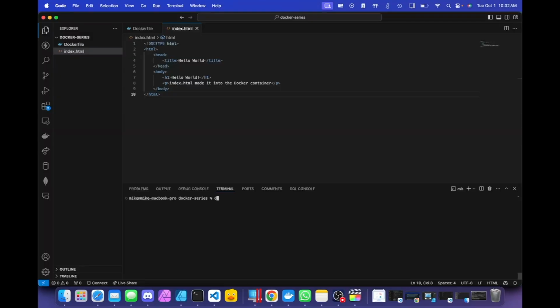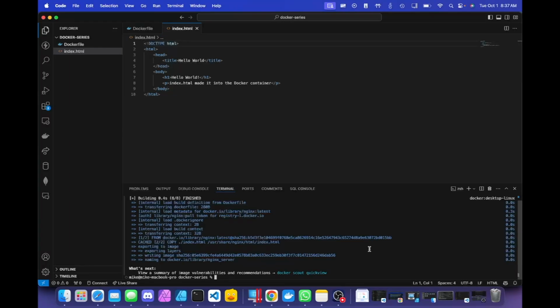Similarly, if we run the docker images command in our terminal, we'll see a single row for the image that we just built. And if we want, we can inspect the image a little further and view the layers that it's comprised of in our terminal by using the docker history command.